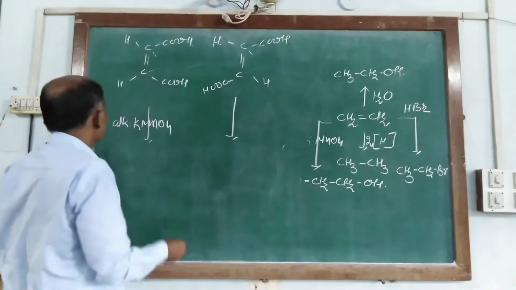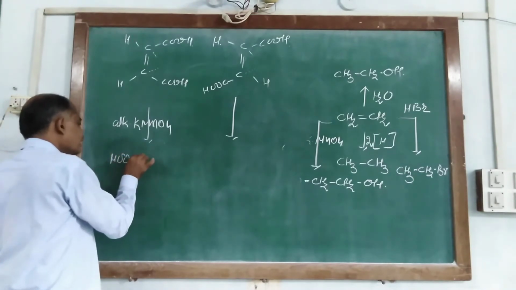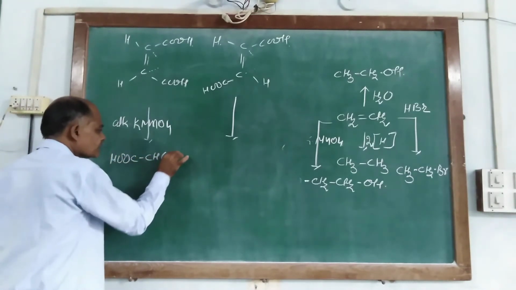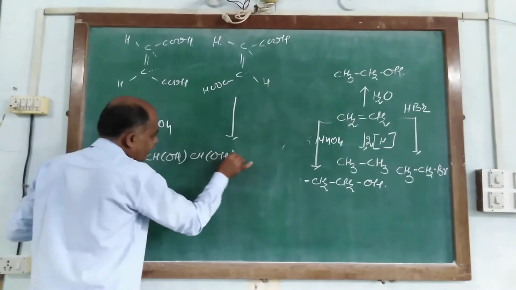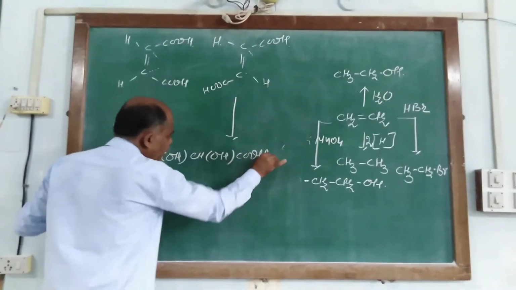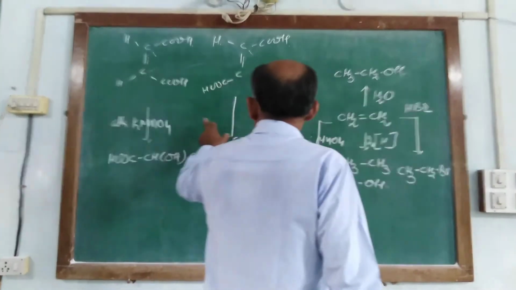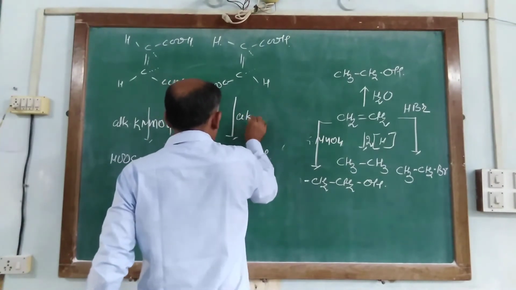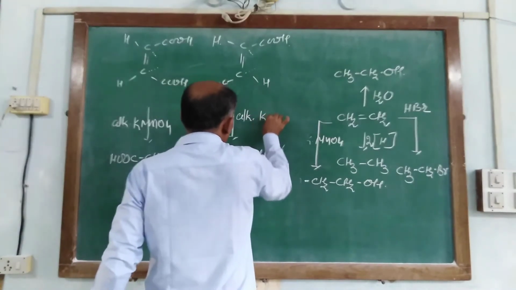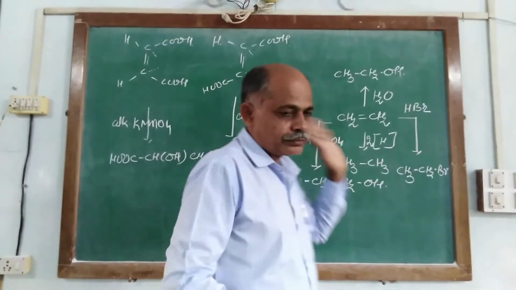So we find COOH, CHOH, CHOH and COOH, and it is tartaric acid. Similarly, this acid also reacts with alkaline KMnO4, so it also gives a similar product.